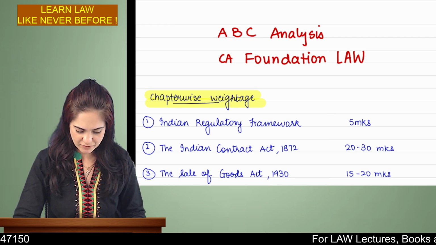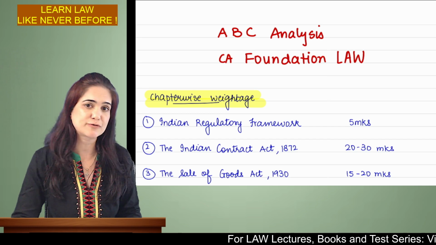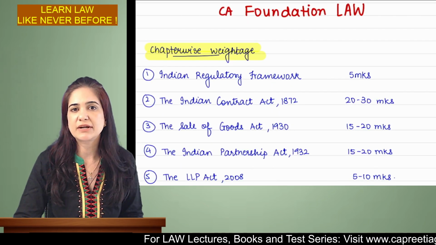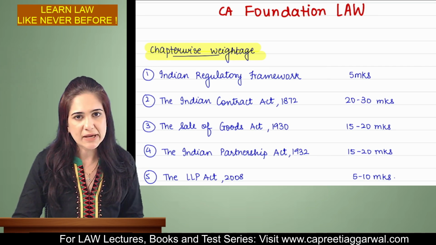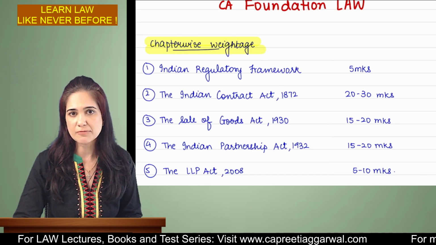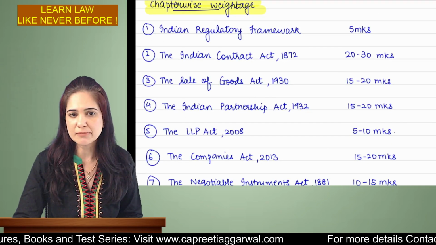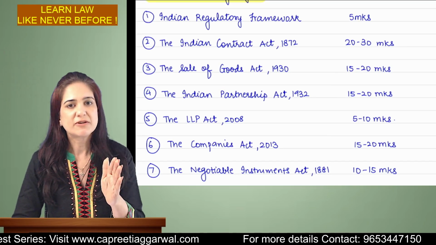Indian Regulatory Framework is of 5 marks, Indian Contract Act 20 to 30 marks, Sale of Goods Act 15 to 20 marks. The Indian Partnership Act carries a weightage of again 15 to 20 marks. Then you have the LLP Act carrying a weightage of 5 to 10 marks. The Companies Act carries a weightage of 15 to 20 marks, and the Negotiable Instruments Act carries a weightage of again 10 to 15 marks.